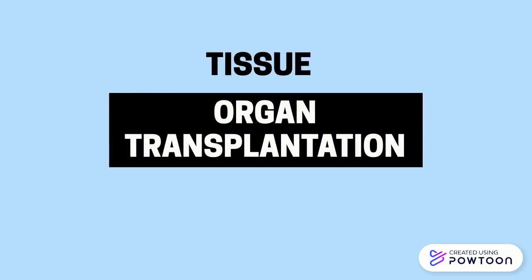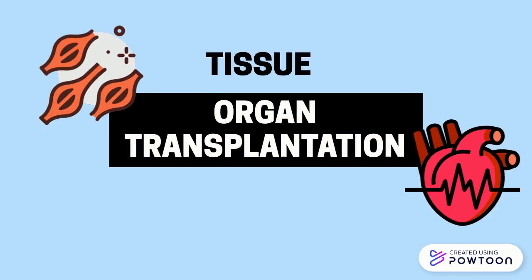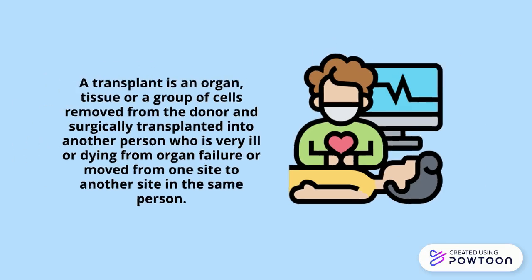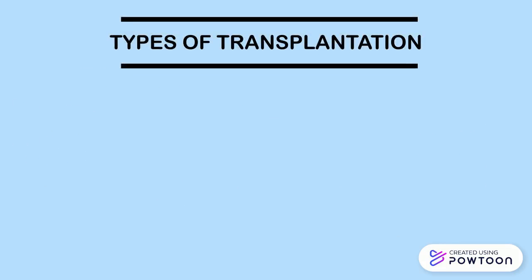So now let's talk about tissue and organ transplantation. A transplant is an organ, tissue, or a group of cells removed from the donor and surgically transplanted into another person who is very ill or dying from an organ failure. And it can be moved from one site to another site in the same person. So this part is types of transplantation.